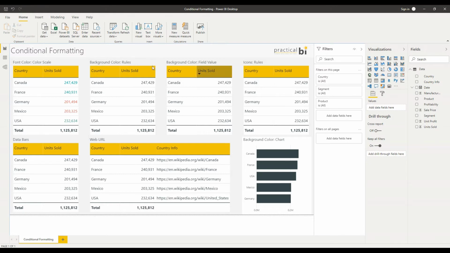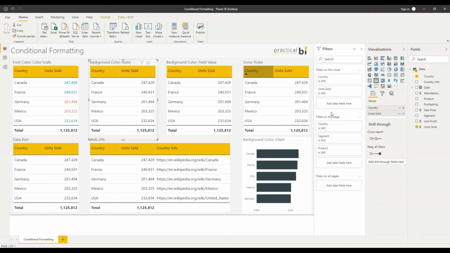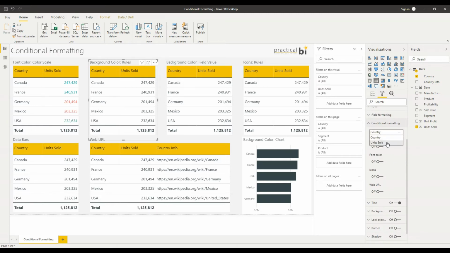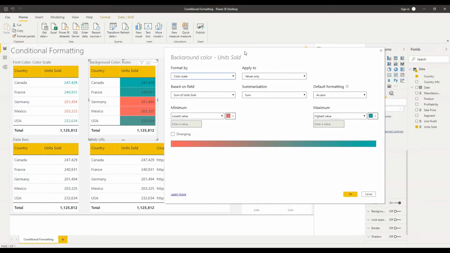So the next option, if we look at this second table here, we're going to look at the rules format by option for conditional formatting. So again, I'm going to go into my Format tab, I'm going to go to Conditional Formatting, I'm going to select my Units Sold field, and I'm going to turn on Background Color Conditional Formatting. And you see again straight away we've got an automatic conditional formatting applied here by Power BI, red and green again. But let's just have a look at the advanced controls and see what's going on. So we can see here that yet again we've got the color scale format by option selected. So I'm going to drop down on that and I'm going to change it to rules.